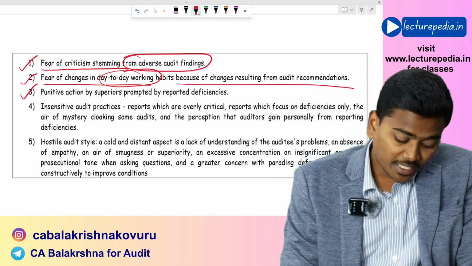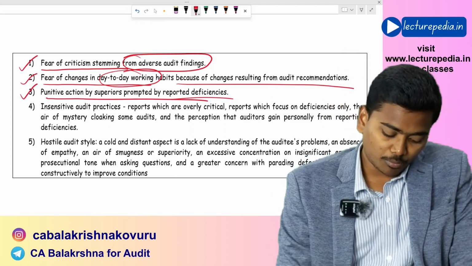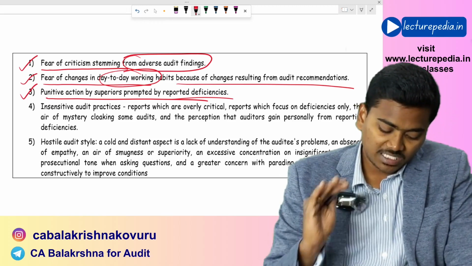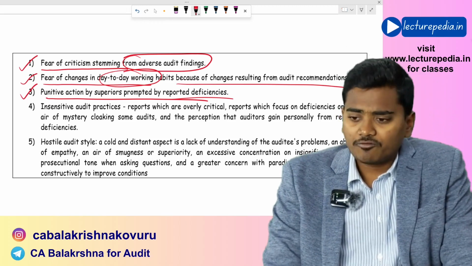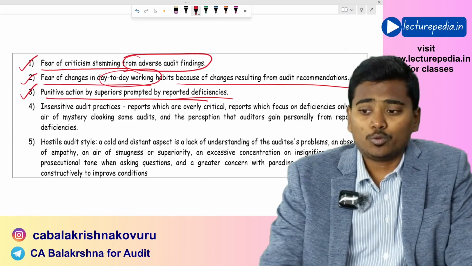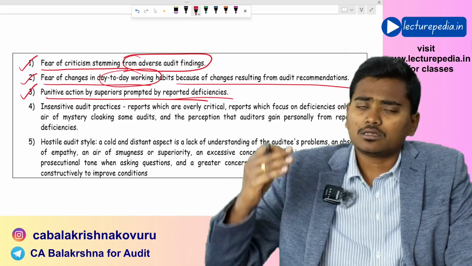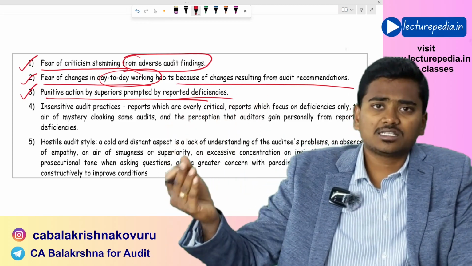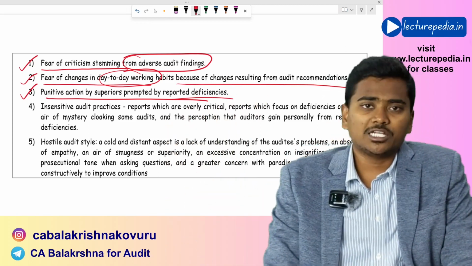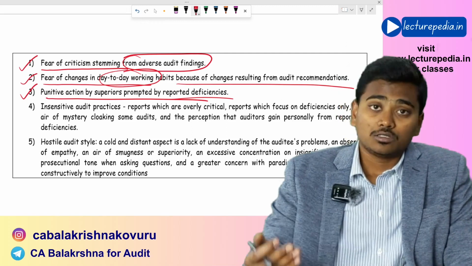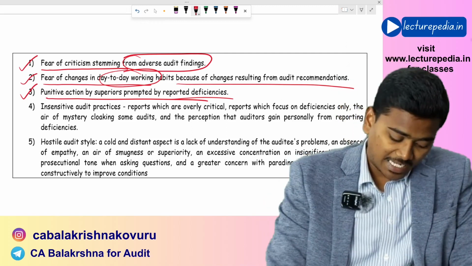Next, punitive action by superiors prompted by reported deficiencies. Obviously, if any deficiencies have been found in the process that they are connected with, the seniors will impose punitive actions against them. Even this is one of the reasons for antagonism.